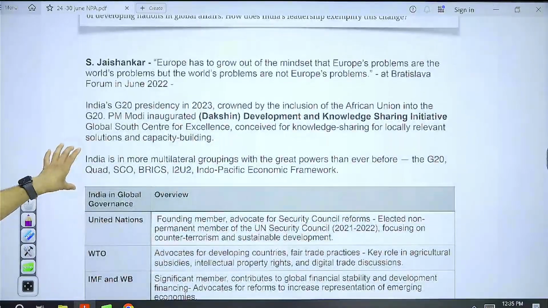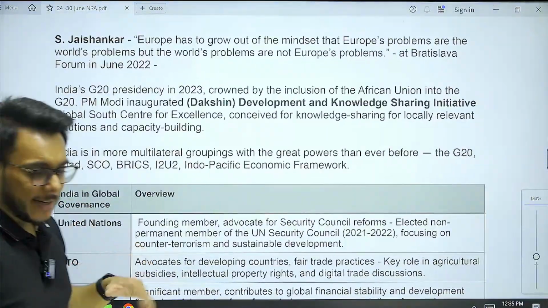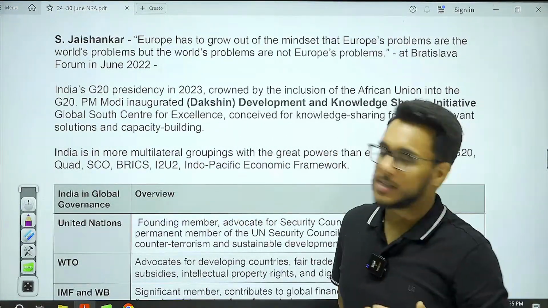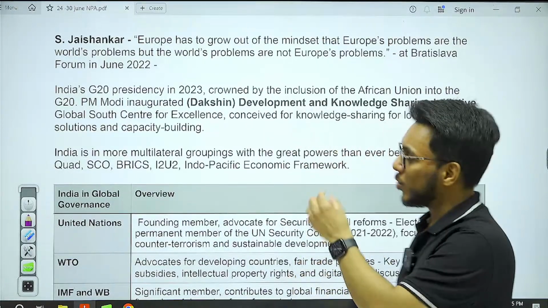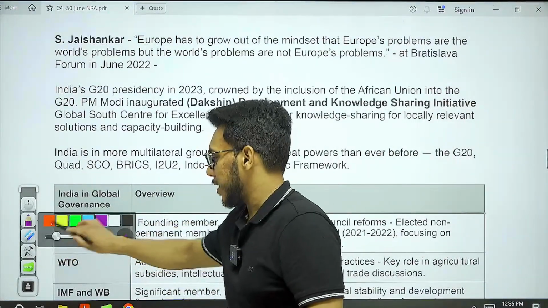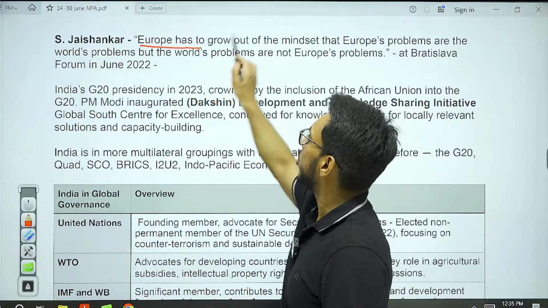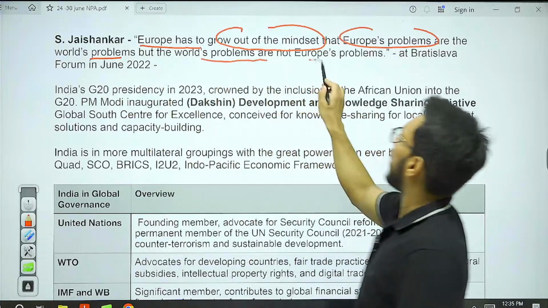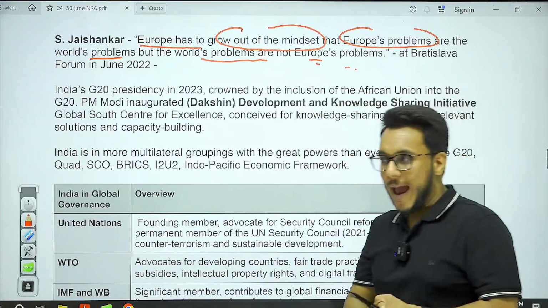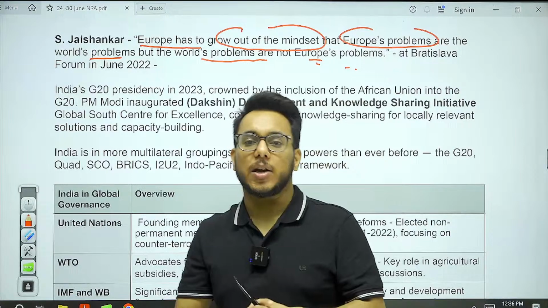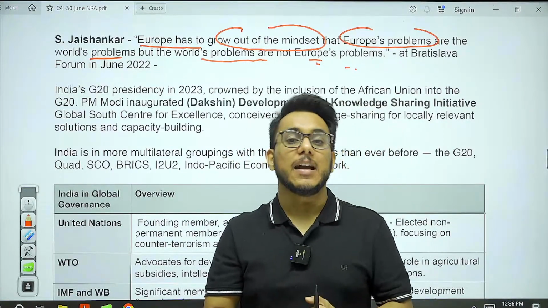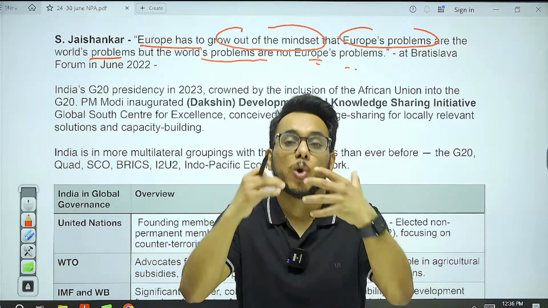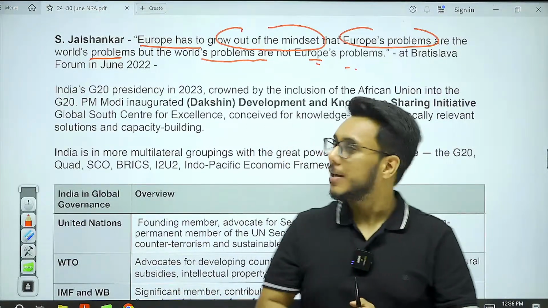Now you see, India is emerging as the voice of the global south. One quotation, guys, I have taken here from S. Jaishankar. This year even a prelims question was asked on the book of Mr. S. Jaishankar, Why Bharat Matters. Mr. Jaishankar said that Europe has to grow out of the mindset that Europe's problems are the world's problems, but the world's problems are not Europe's problems. Europe's outlook has become very self-centric, self-serving. And here we need a country which genuinely bothers not about its own national interest, but about the global interest. And here India is emerging in this landscape.